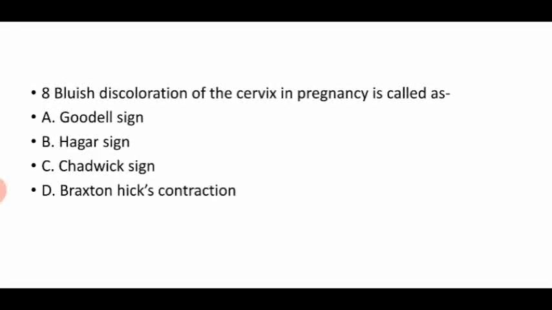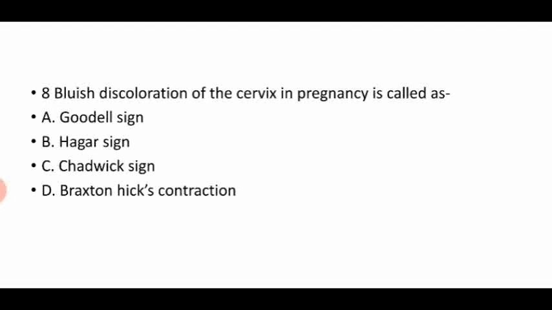Then the next question, bluish discoloration of the cervix in pregnancy is called as. So our right answer is Jacquemier sign. It is also called Jacquemier's sign. Goodell sign is a softening of the vaginal portion of the cervix from increased vascularization, which is present at approximately 4 weeks.